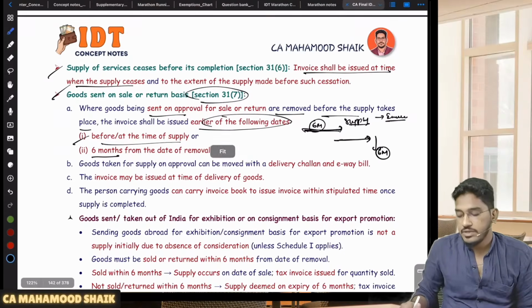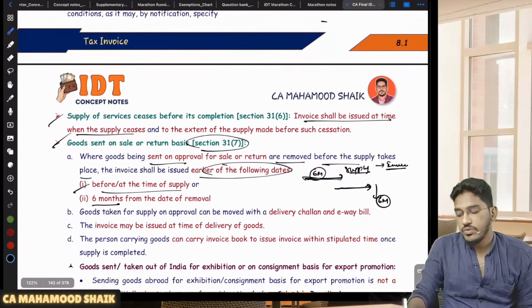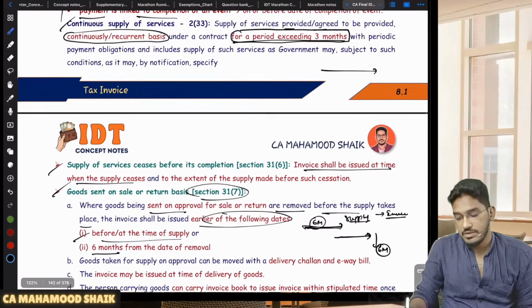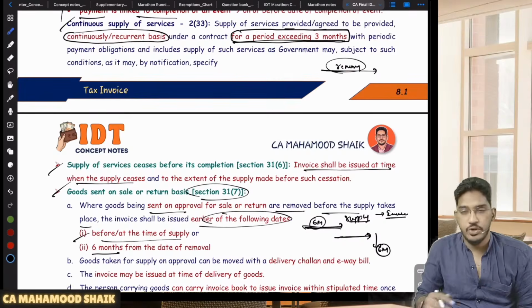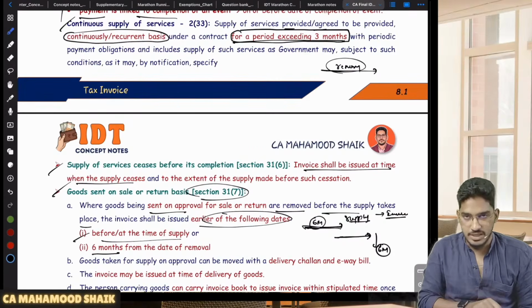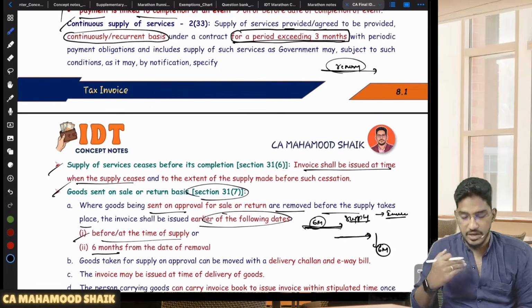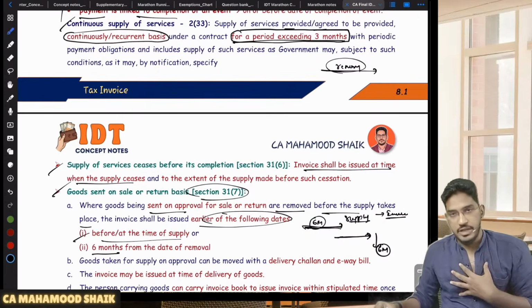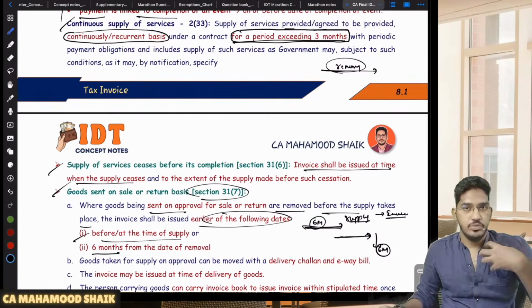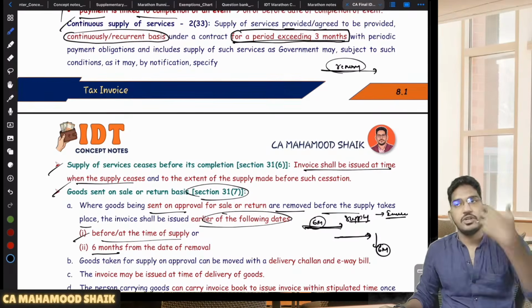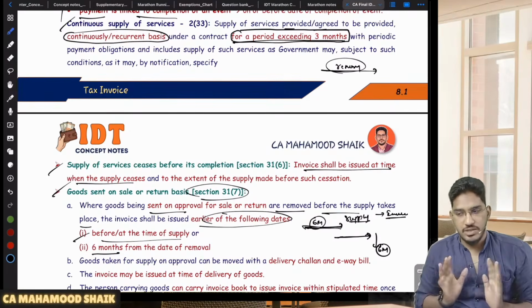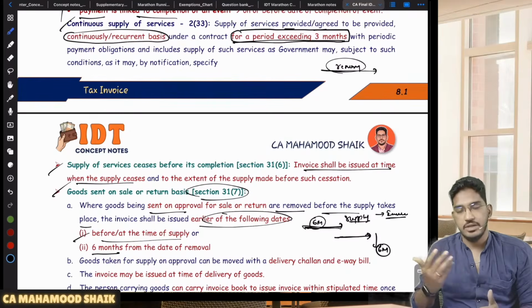And here one more thing I would like to say. Initially, when you are removing the goods on sale or return basis, at that point of time, has a supply taken place? No, supply has not taken place. Today I am sending the goods. I am a manufacturer. I am removing the goods from my factory, where I am sending it to one of the dealers. But here supply is not happening. Why? Because I am sending the goods on sale or return basis.